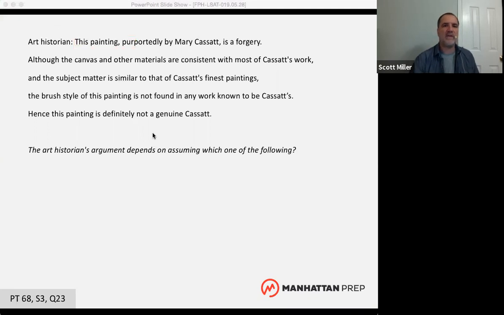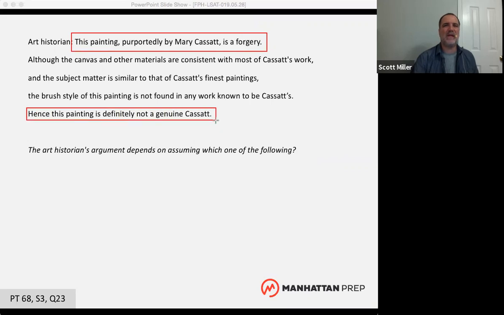And then we have this last statement that it's definitely not genuine. So those sound like the same thing. I mean, what do you guys think? Is that last sentence just repeating what's in the first sentence? Could either one be the conclusion? Everybody seems to be gravitating towards the last one. Yeah, I think for now, sure. Let's just say that either one of those is the conclusion. The last sentence is restating what the first sentence says.